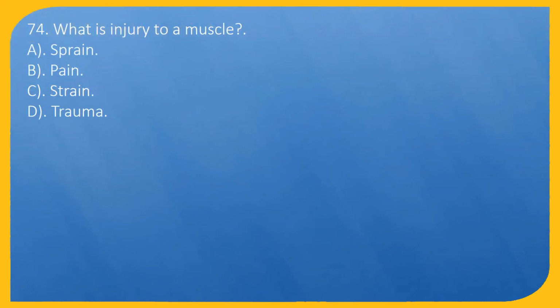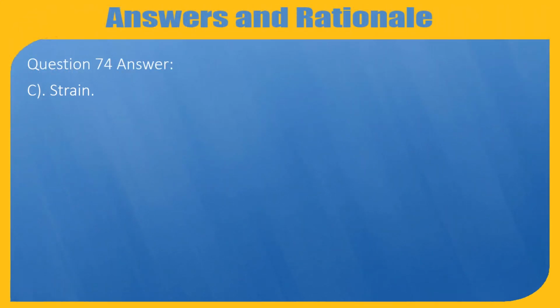Question 74. What is injury to a muscle? A. Sprain. B. Pain. C. Strain. D. Trauma. Question 74. Answer: C. Strain.